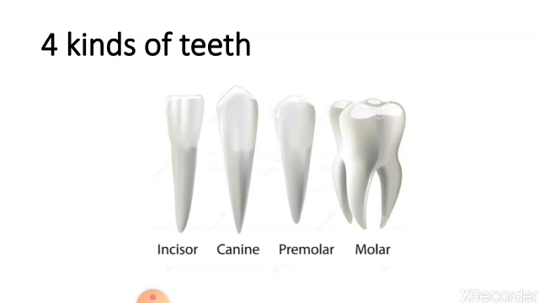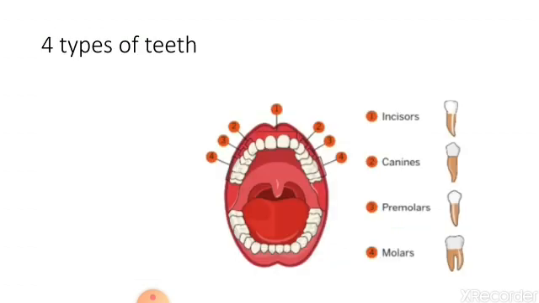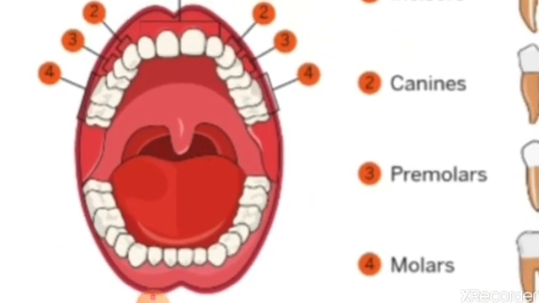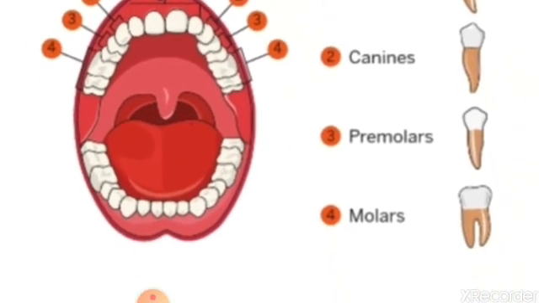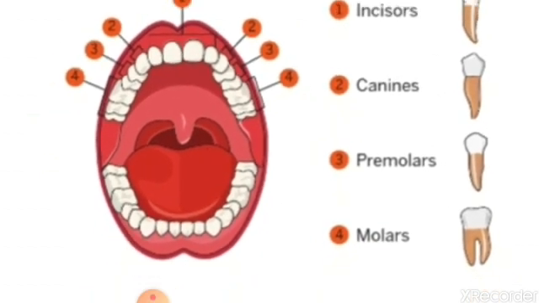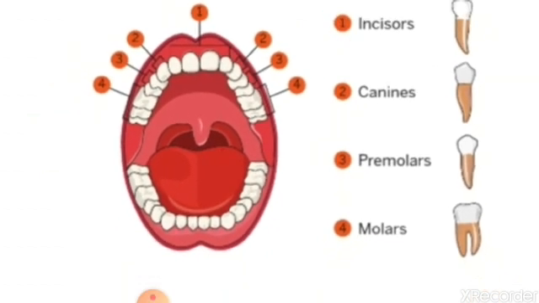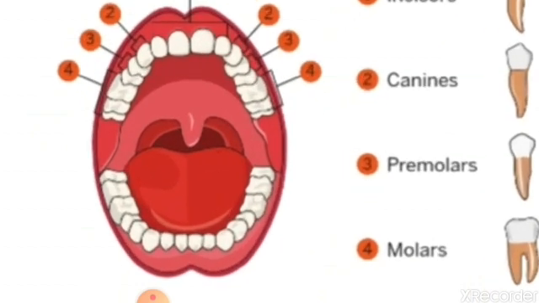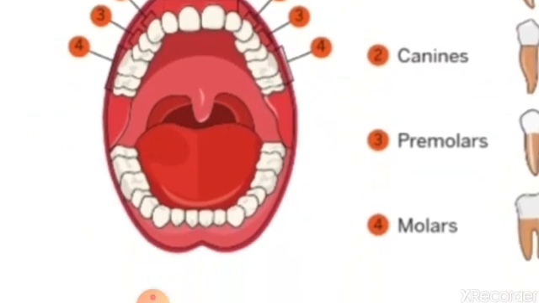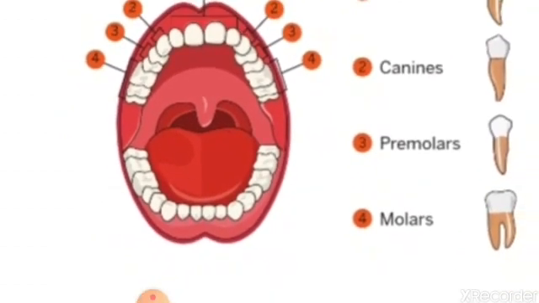They are incisors, canines, premolars and molars. See, in this picture, four kinds of teeth are there. They are present on the upper and lower jaw.